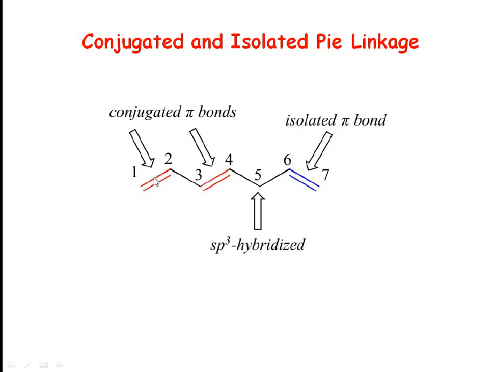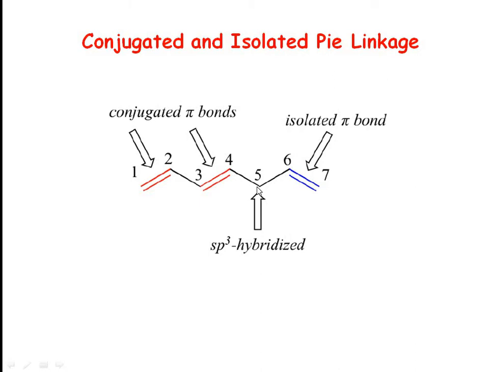Here you can see a double bond followed by a sigma bond followed by a double bond, and in these two double bonds there are one sigma and one pi bond, and these are in alternate fashion. That means the bond between carbons 1 and 2 and the bond between carbons 3 and 4 are in conjugation with each other, and these electrons, known as pi electrons, are said to be conjugated pi bonds.